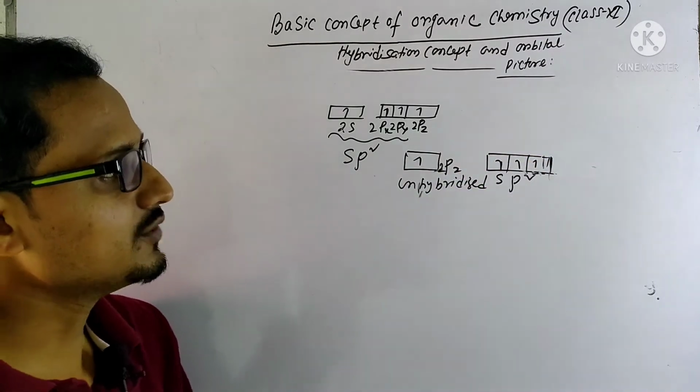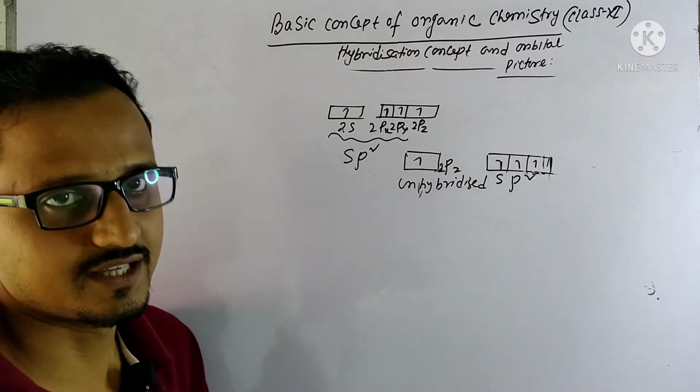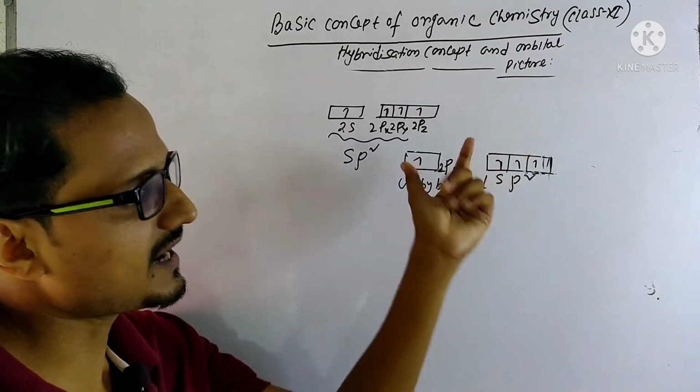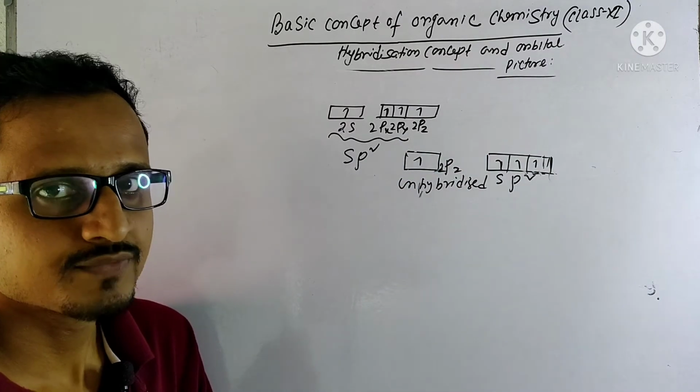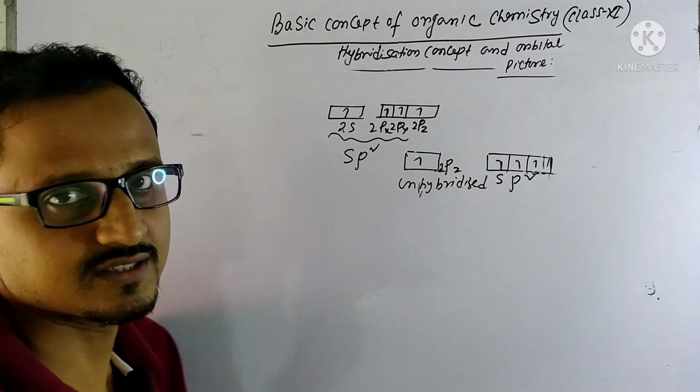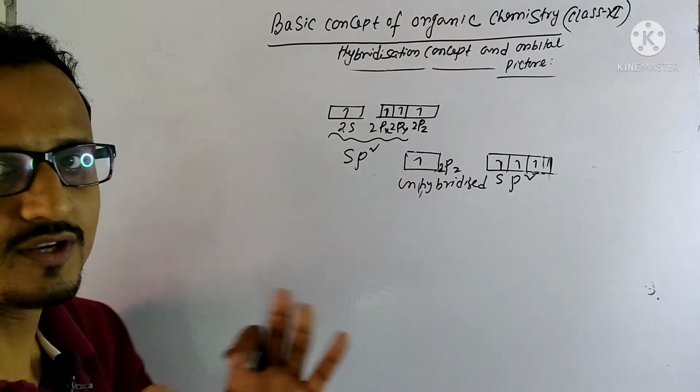Now in which compound will carbon show sp2 hybridization? All these single-electron orbitals will participate in the formation of bonds. How many sp2 hybrid orbitals will there be?